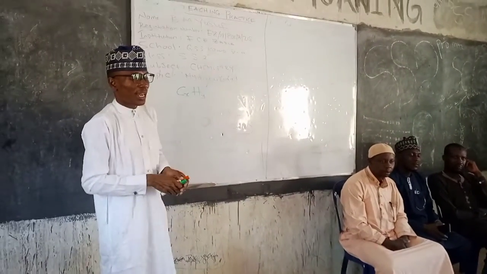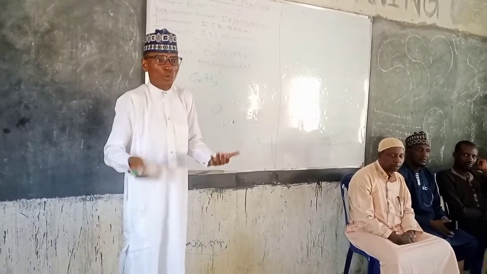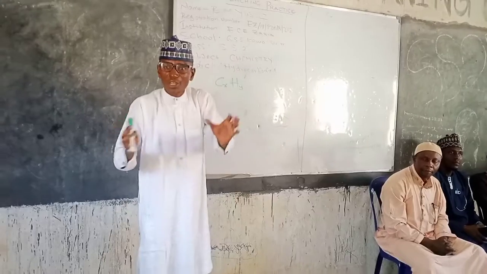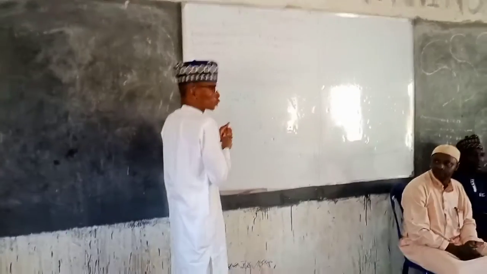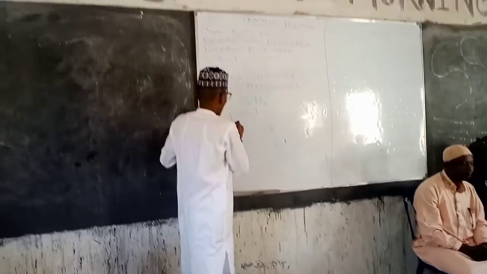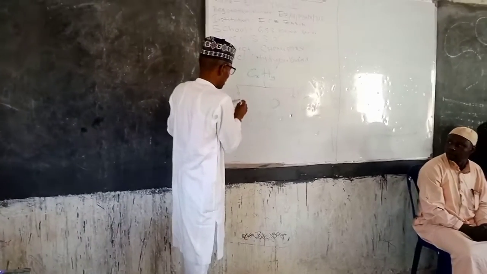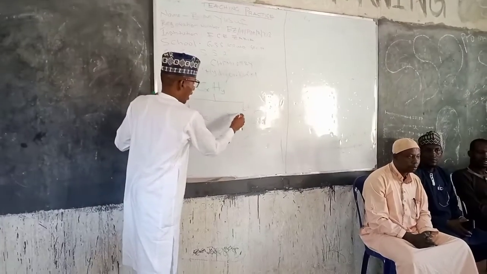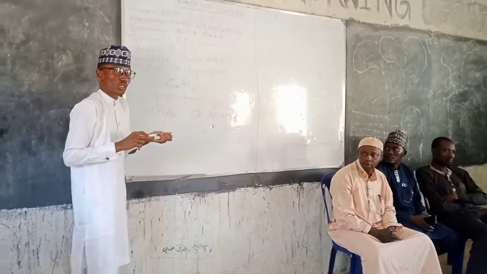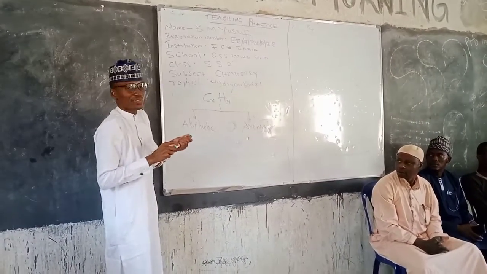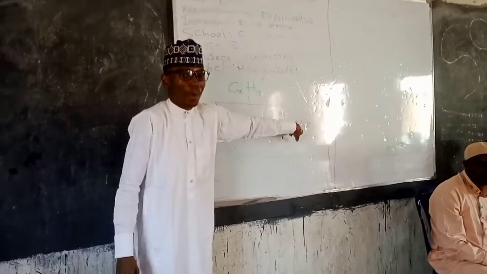Are we together? Yes. Now, hydrocarbons are broadly divided into various forms. There are many types of hydrocarbons, so we're going to look into how these can be classified. This can broadly be divided into two groups. We have what we call aliphatic hydrocarbons. Say it. Aliphatic hydrocarbons. And we have what we call aromatic hydrocarbons. Okay? Aromatic what? Hydrocarbons. These are the two major classes of hydrocarbons: aliphatic and what? And aromatic. Are we together?